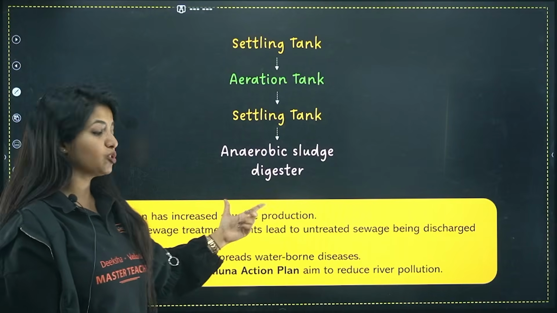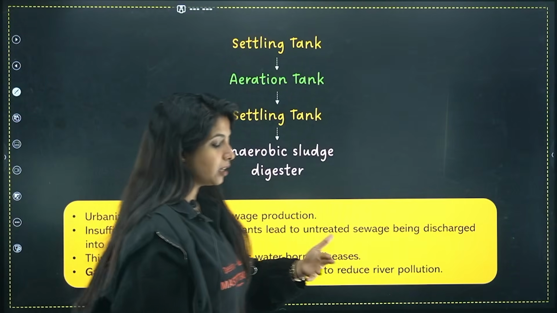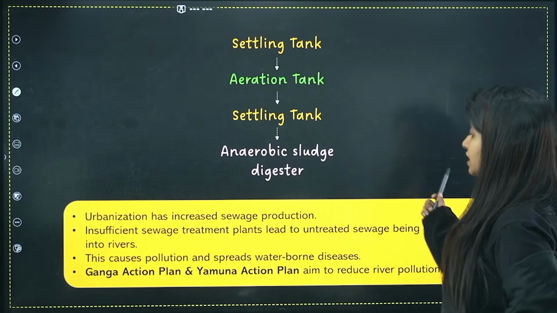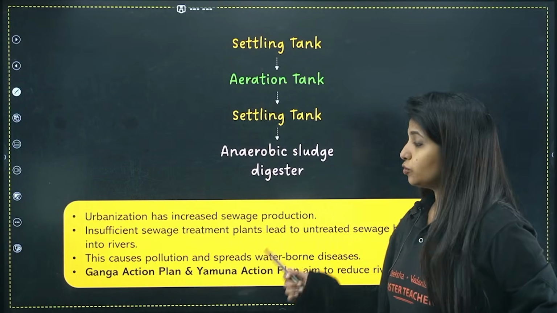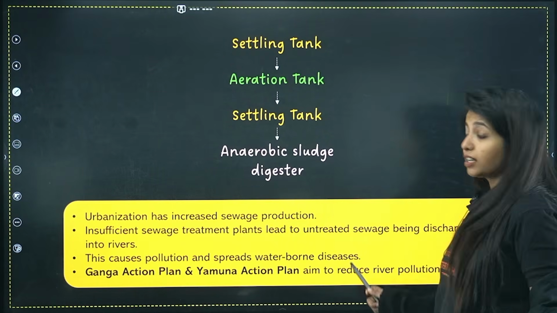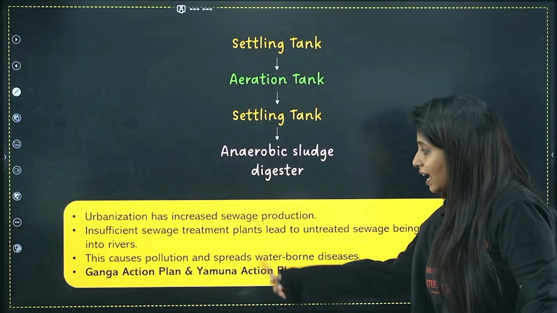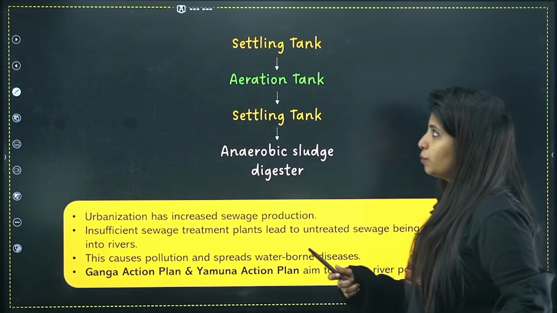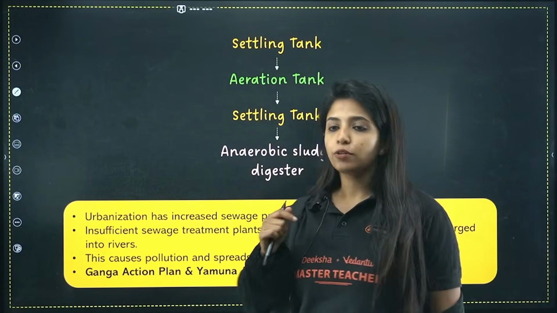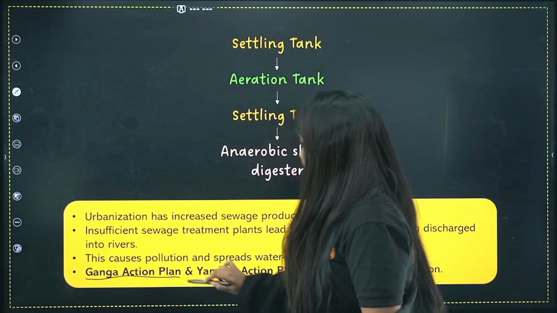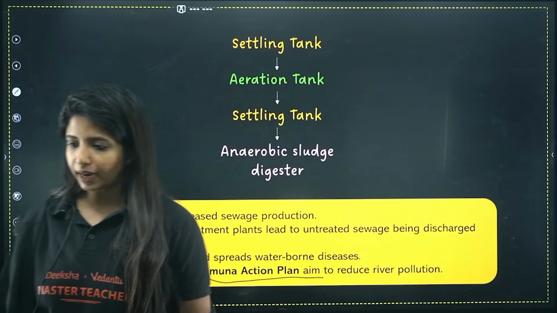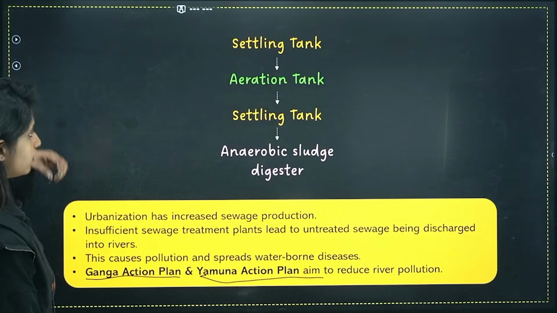Urbanization has increased sewage production. Yes, with more urbanization, more people, there is more sewage production. Insufficient sewage treatment plants lead to untreated sewage being discharged into rivers, and this can be very problematic. This causes pollution and spreads waterborne diseases for sure. Ganga Action Plan and Yamuna Action Plan aim to reduce river pollution. So if you are asked what action plans have been taken to reduce river pollution, please know it is the Ganga Action Plan and also the Yamuna Action Plan. Ganga and Yamuna are two very famous rivers, right?